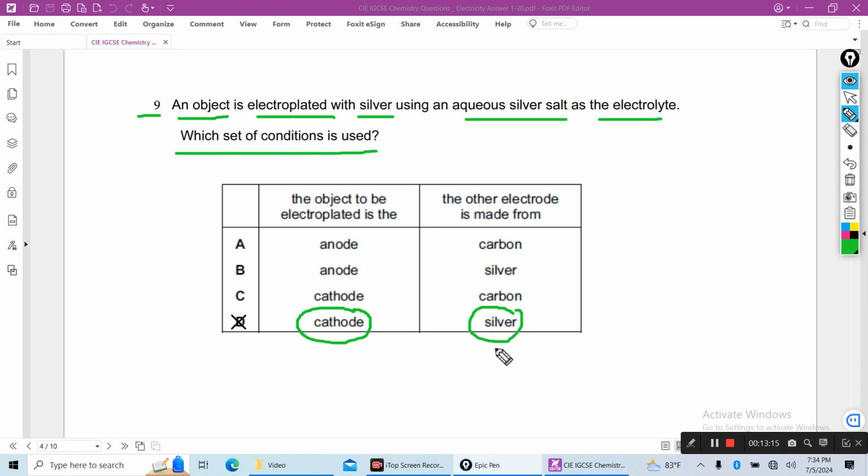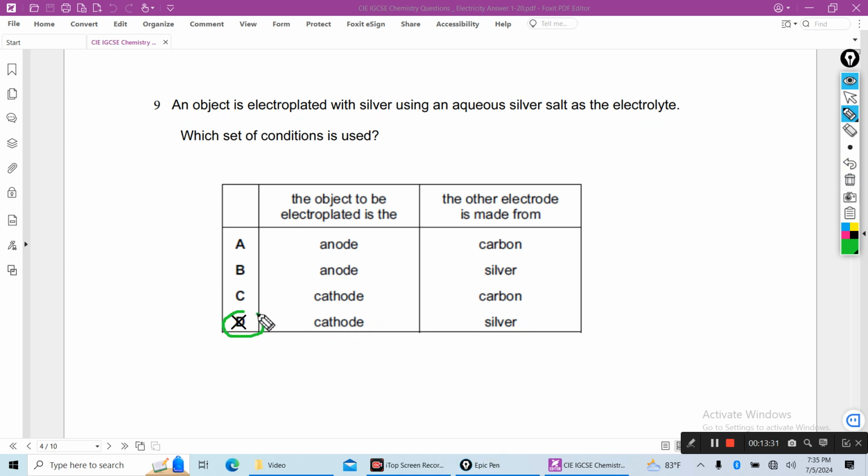As silver metal is used as the electroplating metal, the silver will be at the anode and the object will be at the cathode. So D is the correct answer.